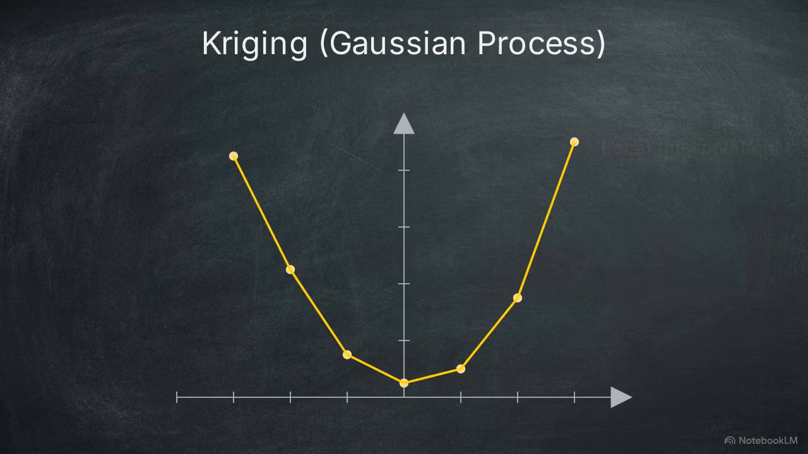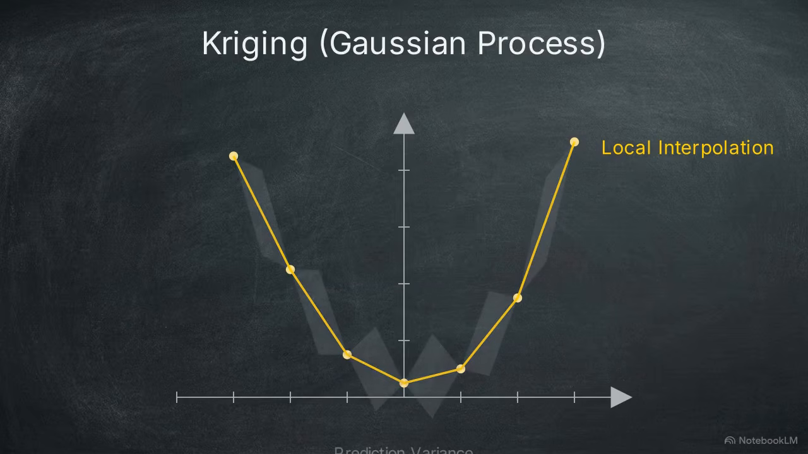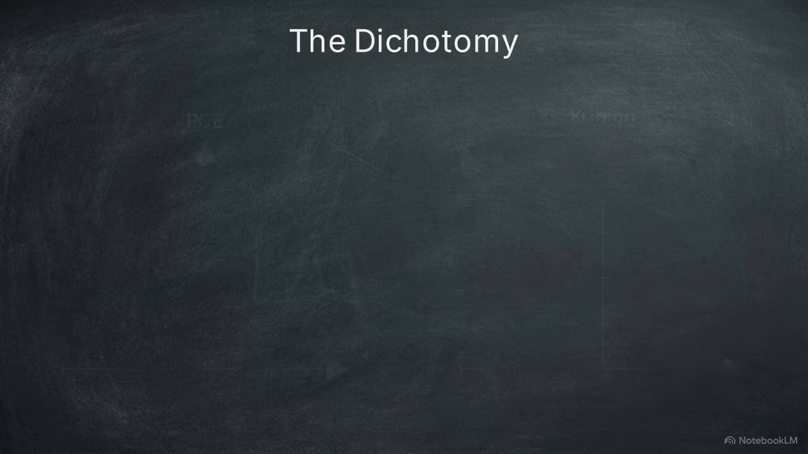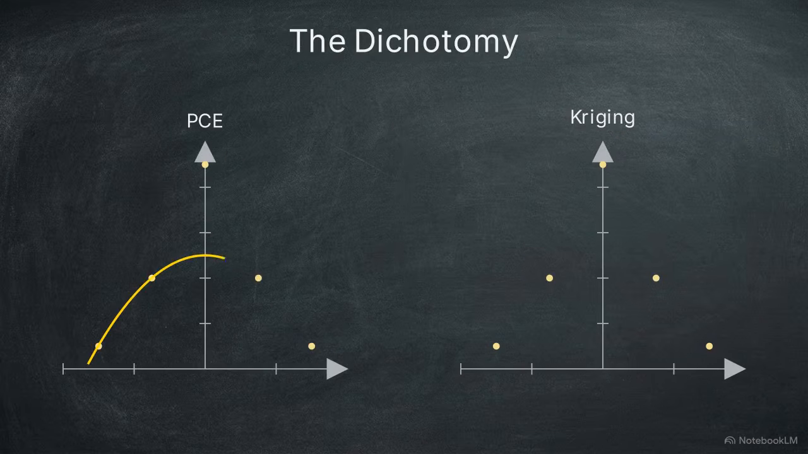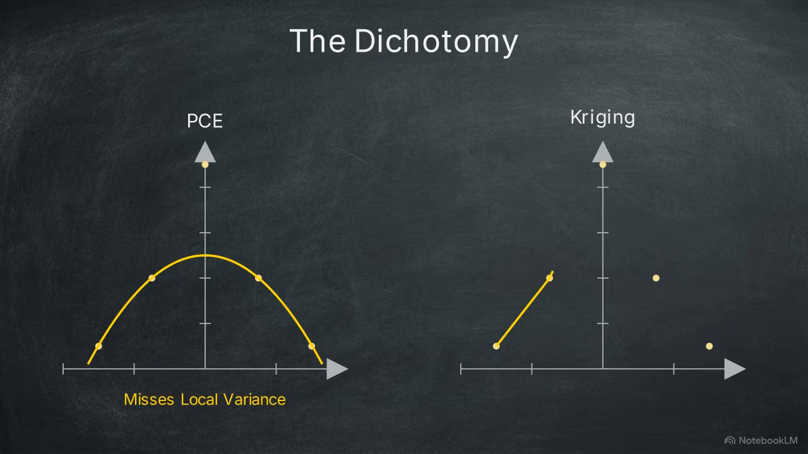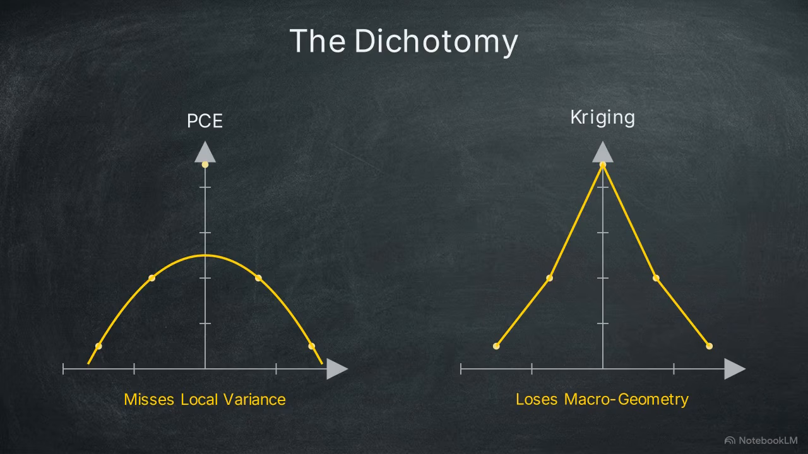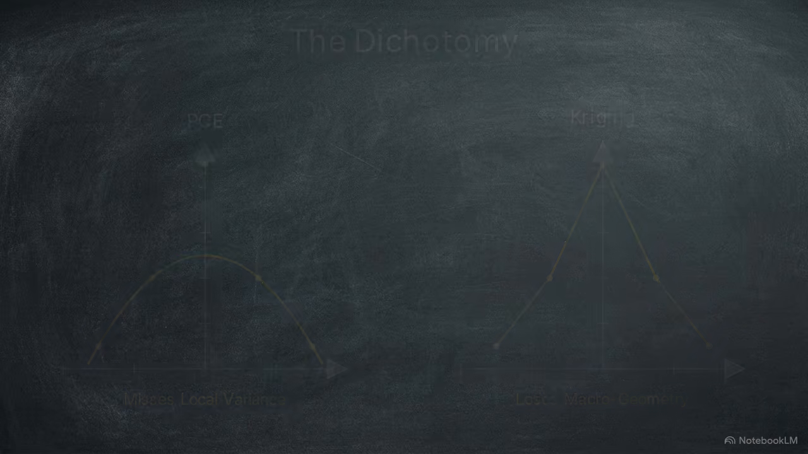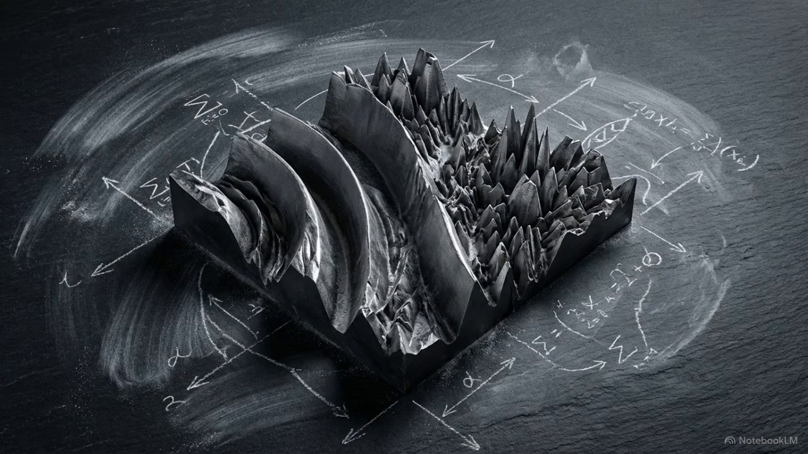The second architecture is kriging, also known as Gaussian process modeling. Instead of calculating a global trend, kriging manages local variability. It assumes the response is a realization of a Gaussian random process, creating an interpolation grid that locks onto every known data point. PCE captures the global shape but misses local variance. Kriging interpolates the variance but lacks a sense of the overarching macro geometry. Selecting one architecture over the other restricts surrogate accuracy on complex physical topologies.